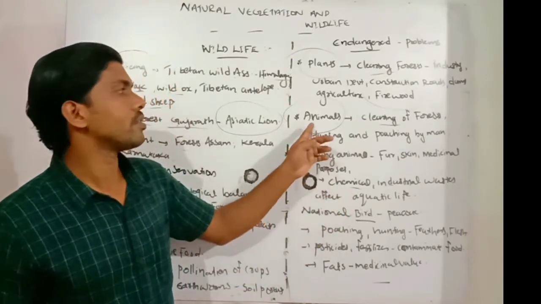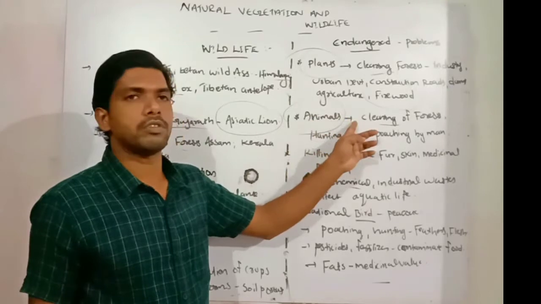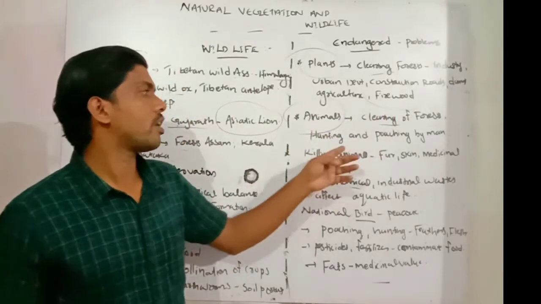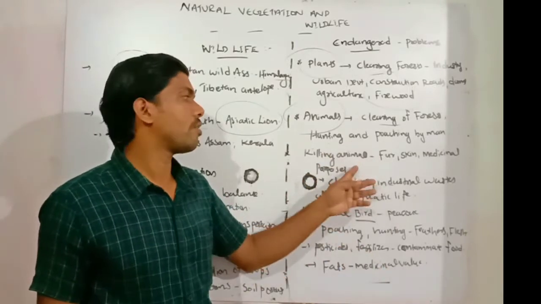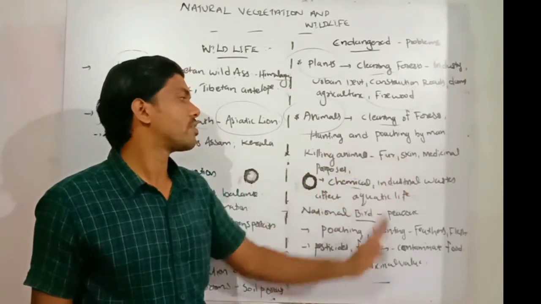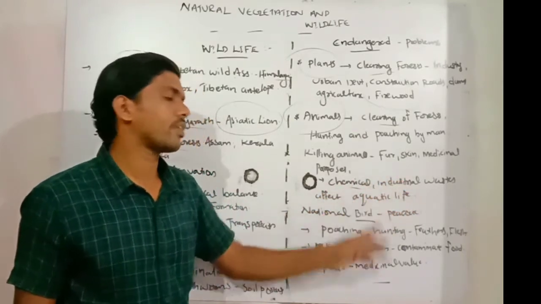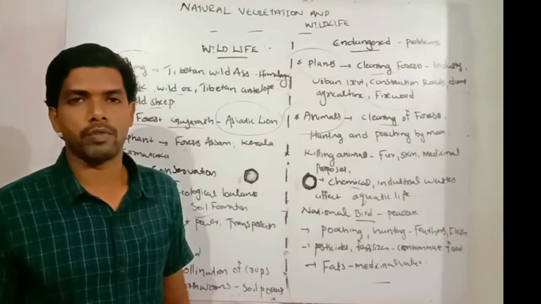So next one, animals. How are animals facing endangerment? Because of the clearing of forest for different purposes, hunting and poaching by man, killing animals for taking fur, skin, and medicinal purposes. And next one, chemical and industrial wastes also affecting the aquatic life and their survival.